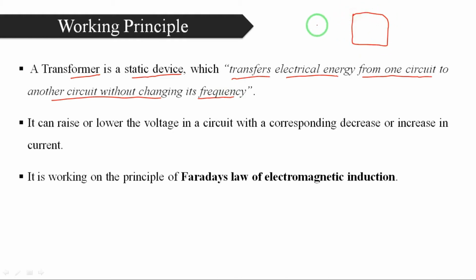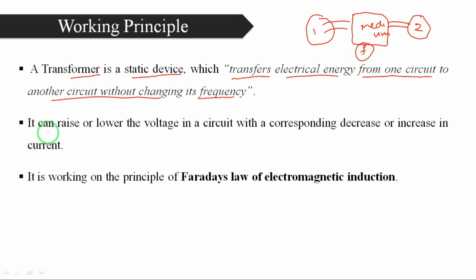For example, this is a transformer, like a medium. This is one circuit, this is another circuit. The transformer transfers the energy from circuit 1 to circuit 2. But the main important point is without changing its frequency. So please underline this point.